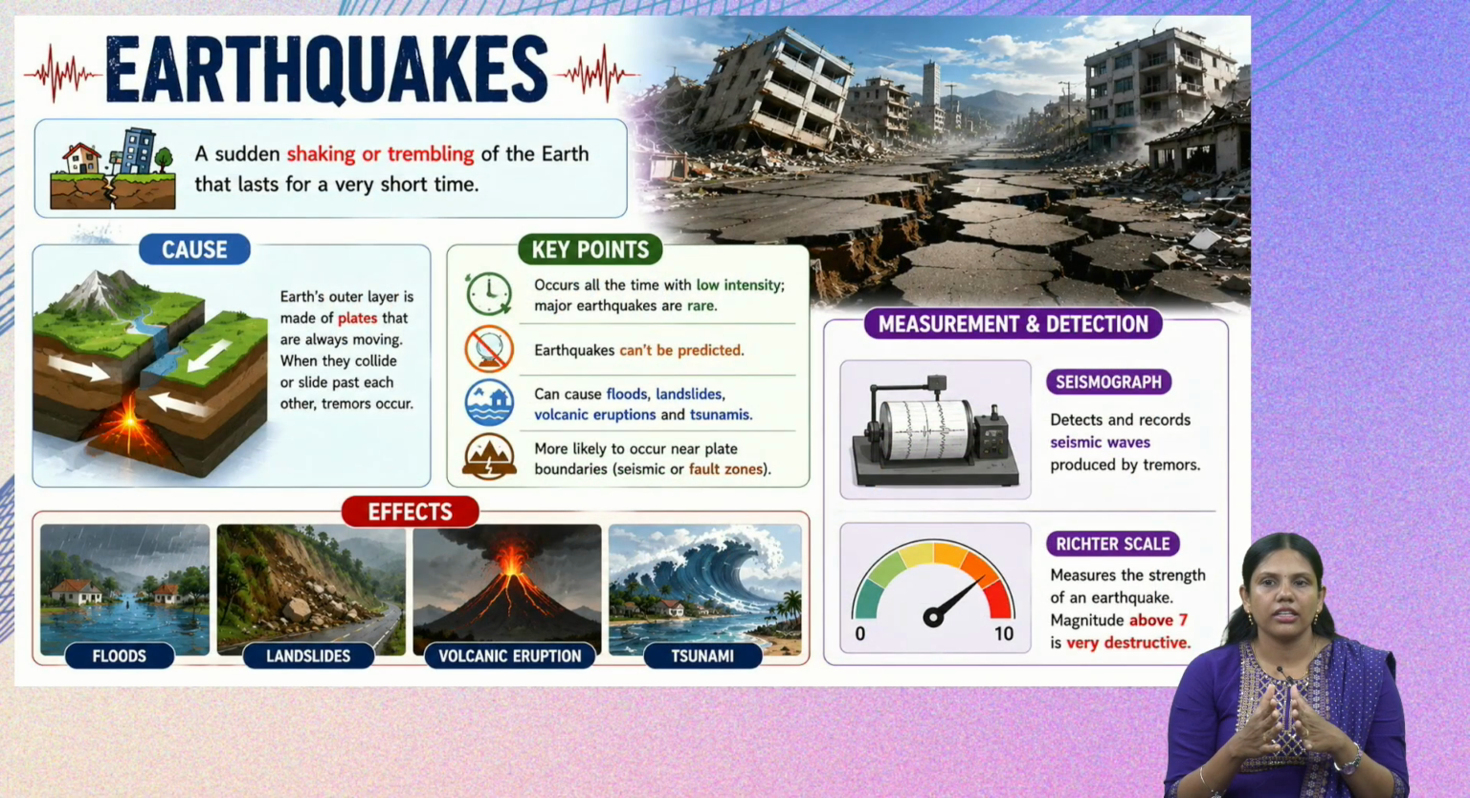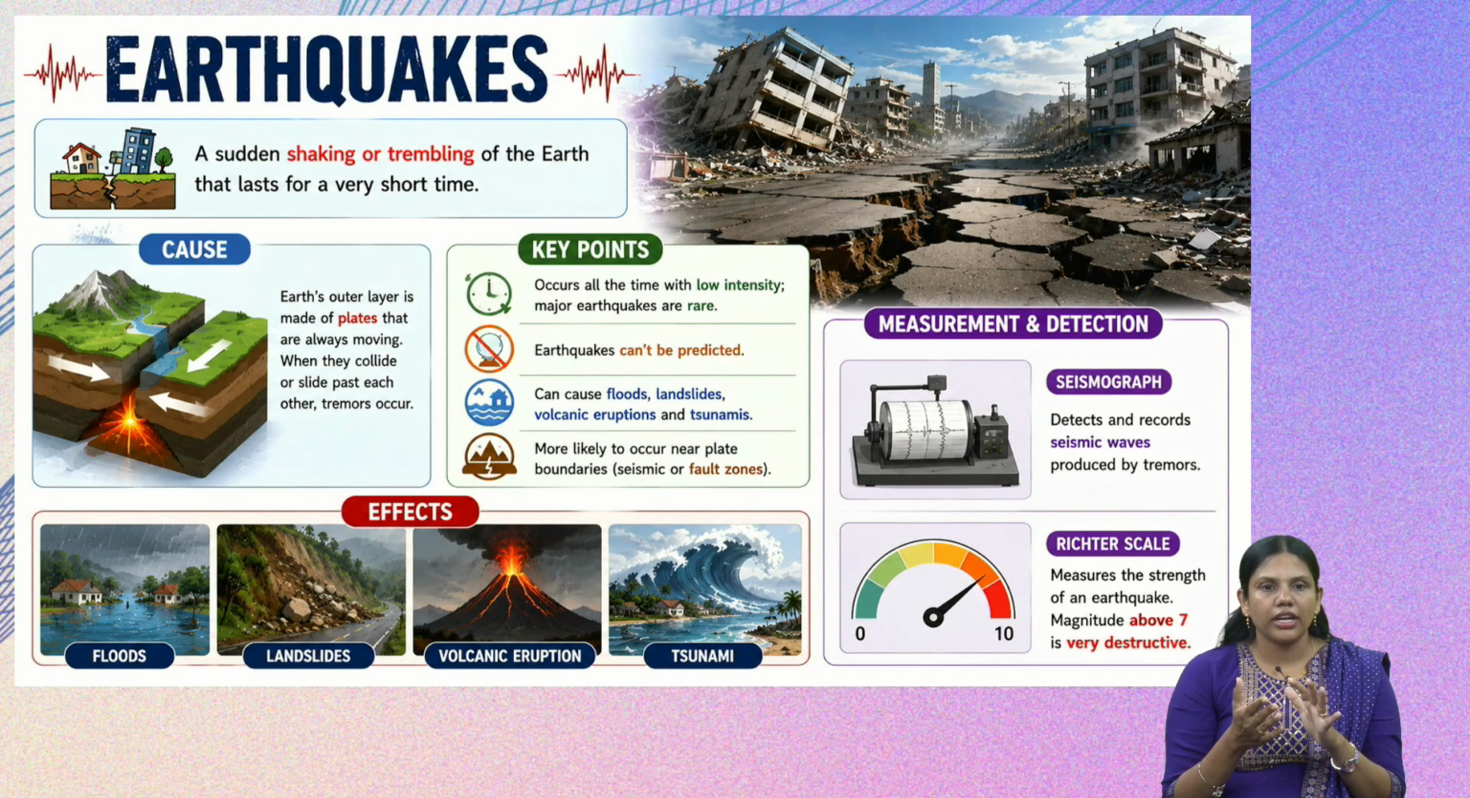Next we have another natural phenomenon, that is earthquakes. So what are earthquakes? A sudden shaking or trembling of the earth that lasts for a very short time is called an earthquake. So does an earthquake always happen, or does it happen only occasionally? The earth's outer layer is made up of plates that are always moving.